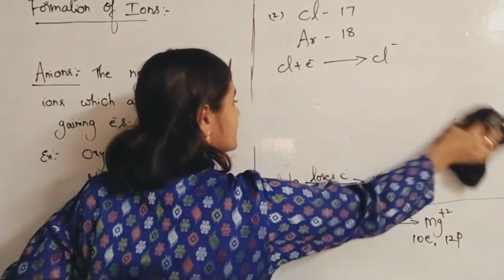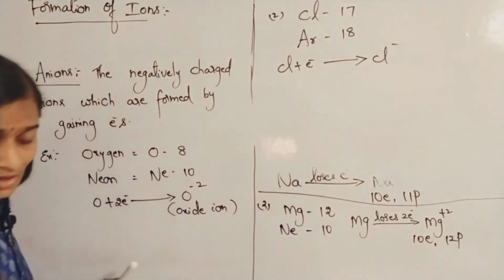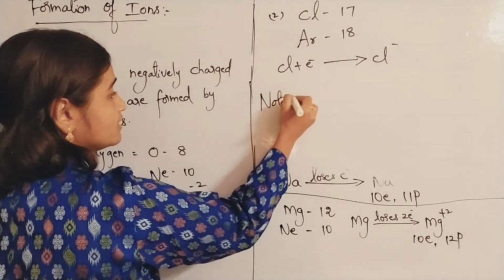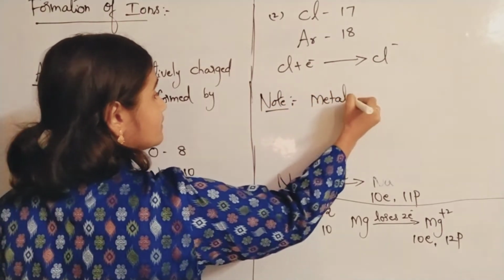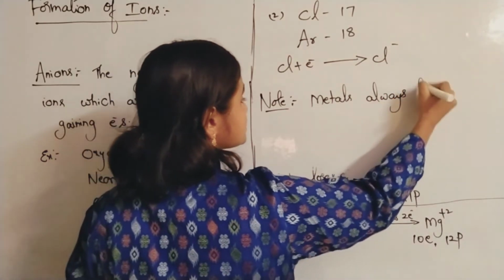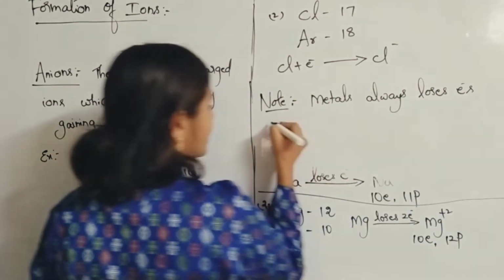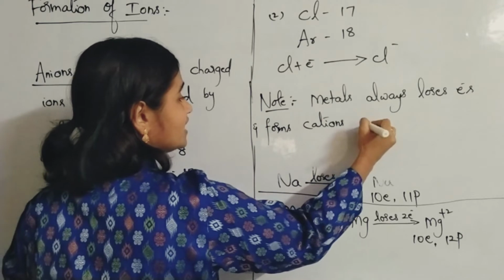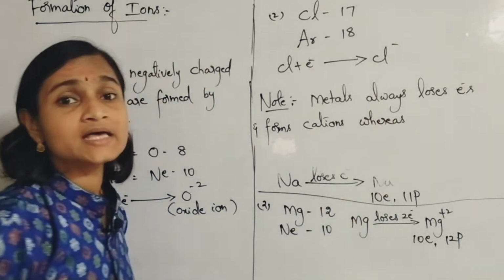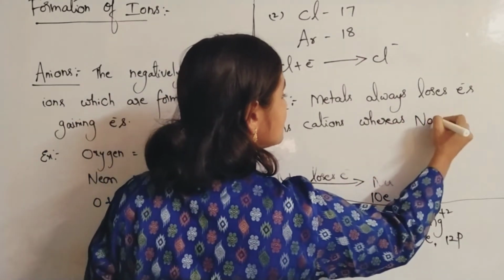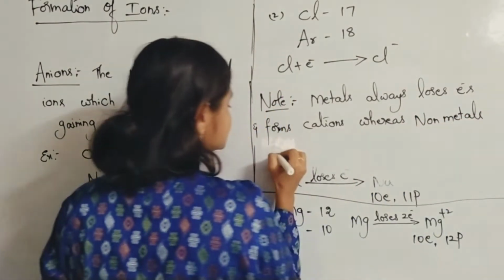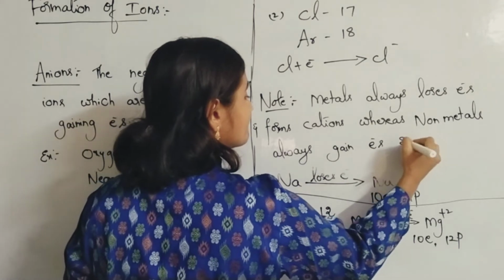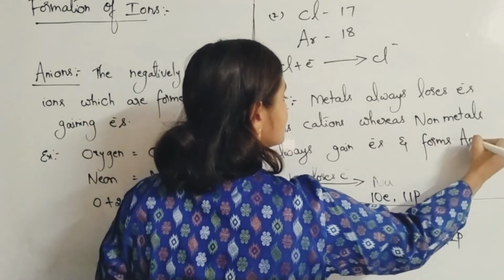Here you have to write a note point. Metals always lose electrons and form cations, whereas non-metals always gain electrons and form anions.